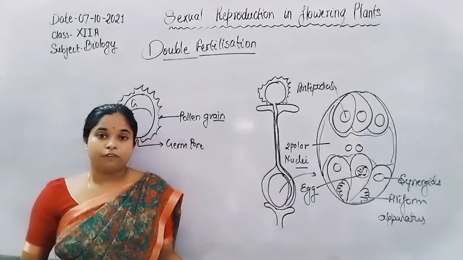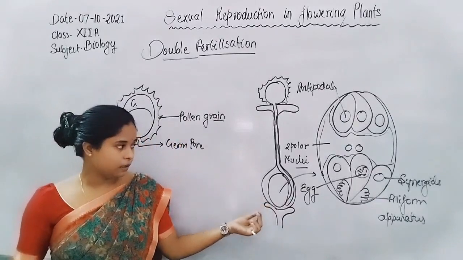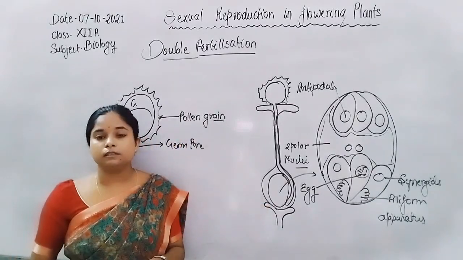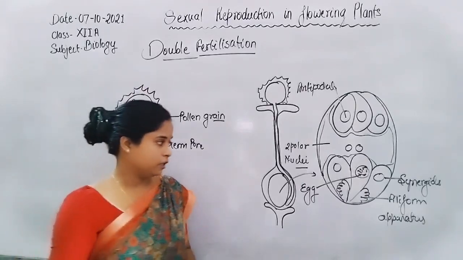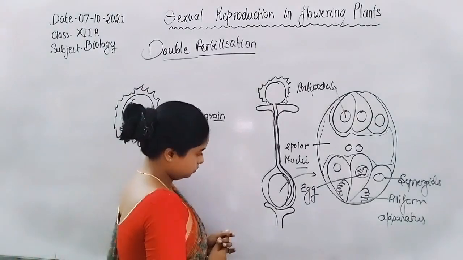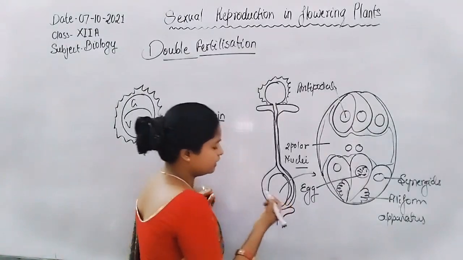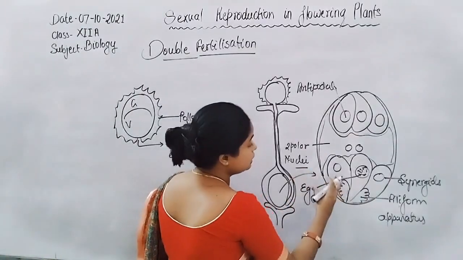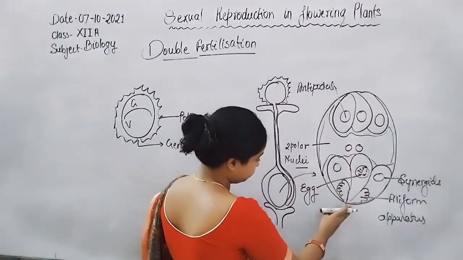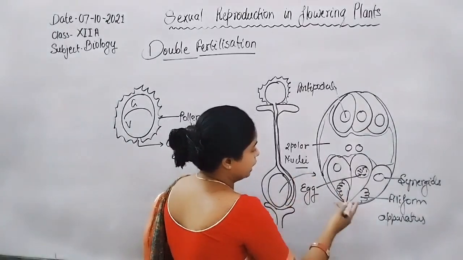Now, when the pollen tube reaches the micropylar end, through the micropyle the entry of the pollen tube takes place. It releases the sperms inside the embryo sac.